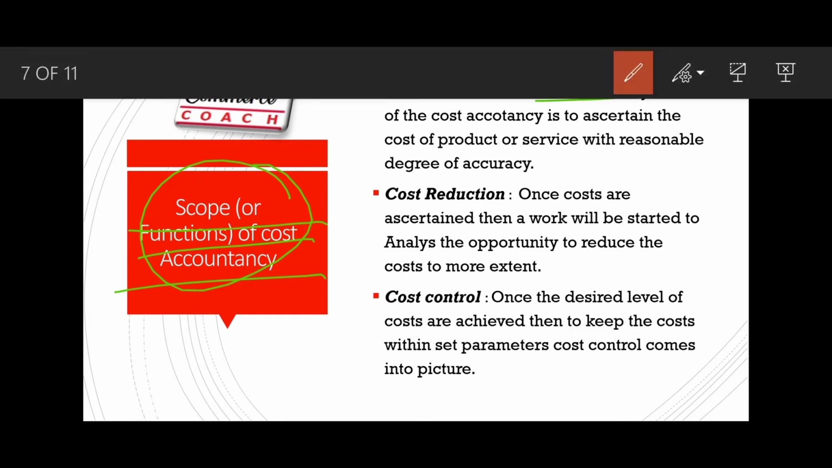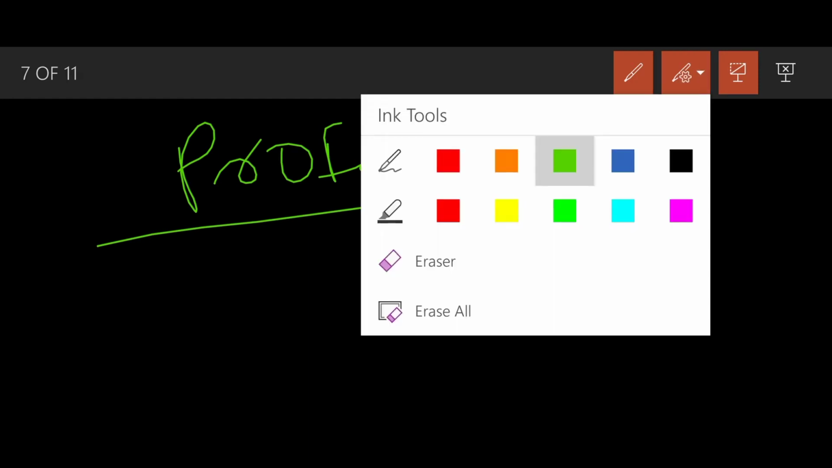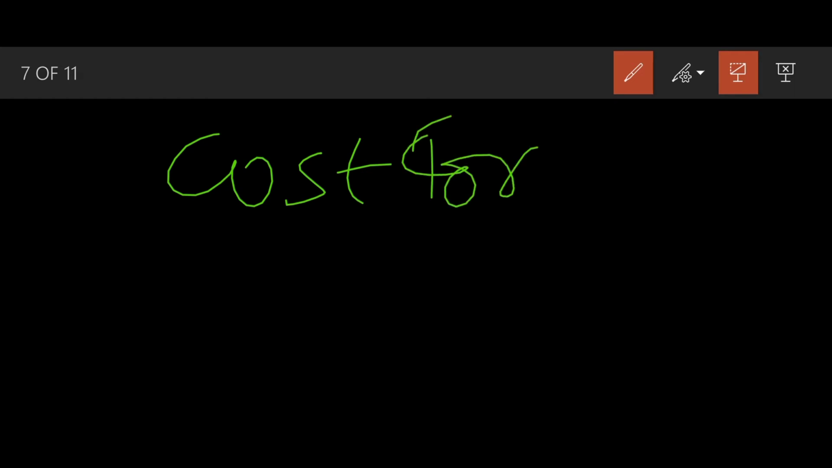The main objective of cost accountancy is to ascertain the cost of production or service with a reasonable degree of accuracy. Suppose that you want to earn a profit. Everybody needs to earn a profit from their business. Then how will they earn the profit? If you know how much cost you are incurring for production of a particular product, then only you will be able to add profit onto such product, then sell it.